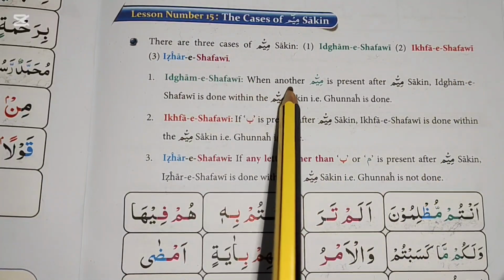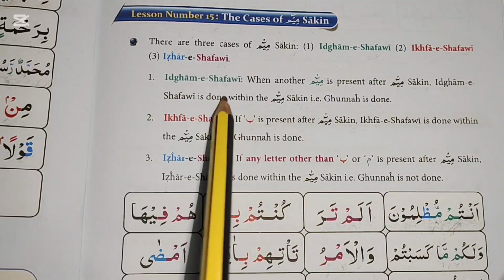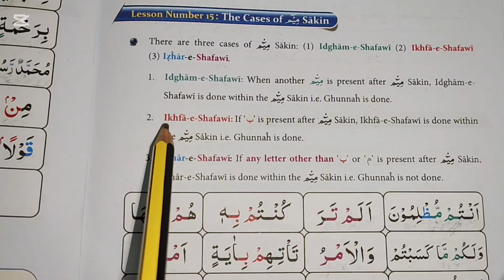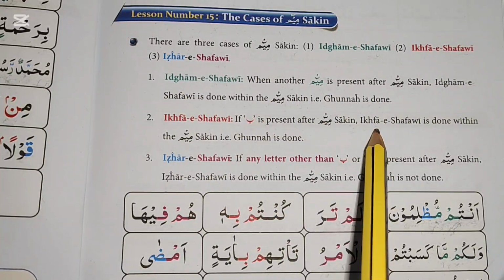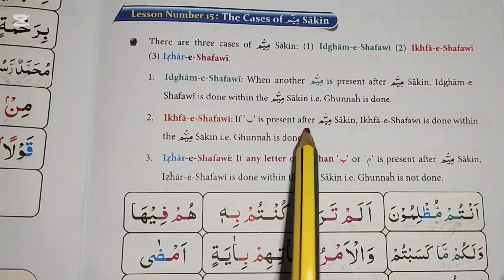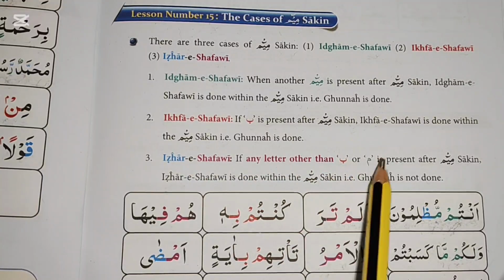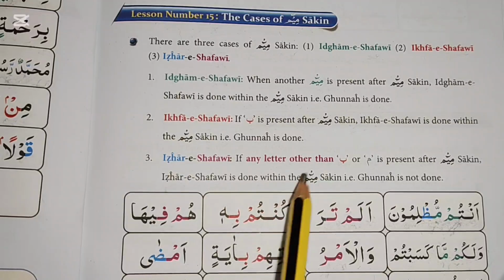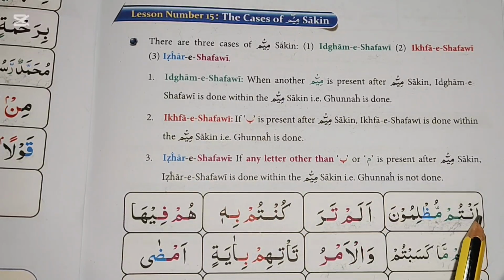Idgham Shafi: when another Mim is present after Mim Sakin, Idgham Shafi is done within the Mim Sakin, i.e. Gunna is done. Ikhfa Shafi: if Ba is present after Mim Sakin, Ikhfa Shafi is done within the Mim Sakin, i.e. Gunna is done. Izhar Shafi: if any letter other than Ba or Mim is present after Mim Sakin, Izhar Shafi is done within the Mim Sakin, i.e. Gunna is not done. Let's start the lesson.